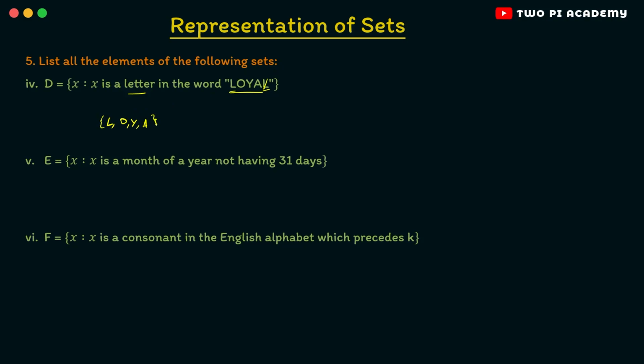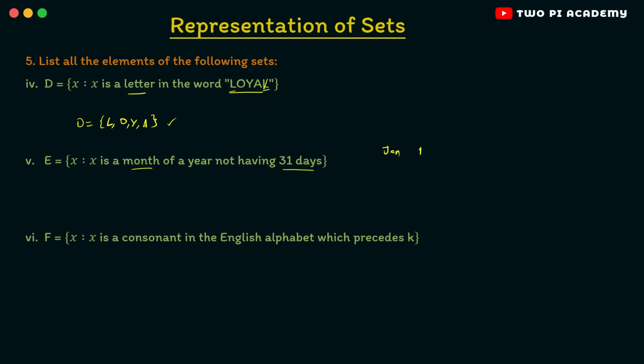So therefore, only these are the elements in the set capital D: L, O, Y, A. So this is the list of elements in that. And then we have capital E is equal to the set of all x such that x is a month of the year not having 31 days.